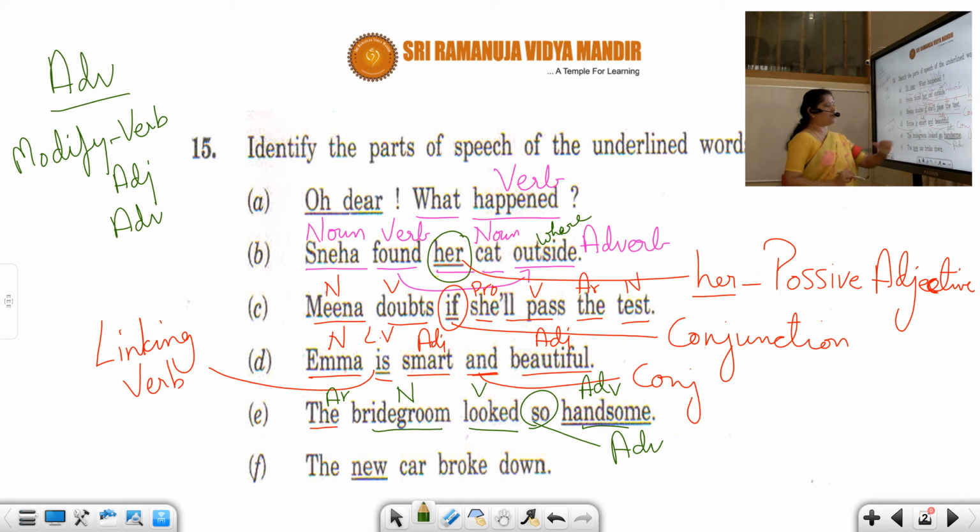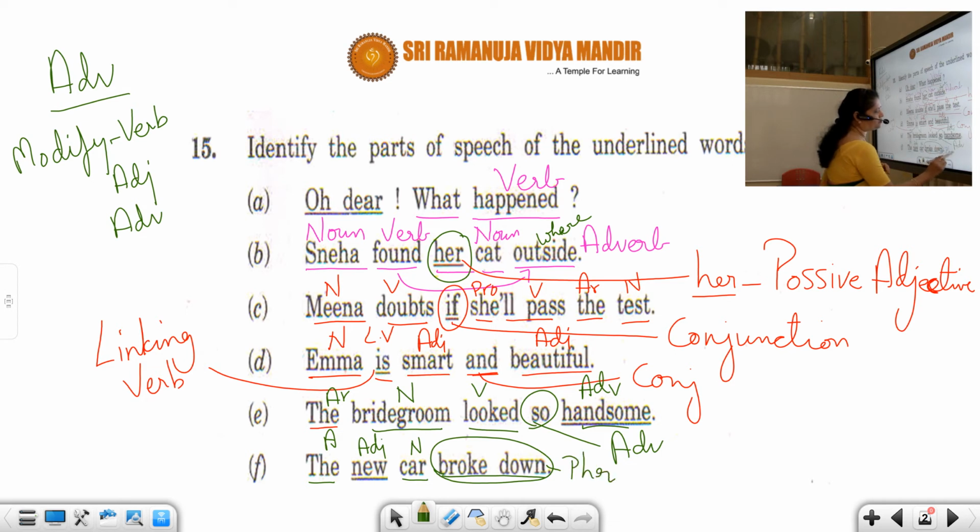The new car broke down. The is article, car is noun. Which car? New car. So because it's modifying the noun, it is adjective. Broke down. Look at this carefully, students. This is together a word. Broke down, together is a word. It's a phrasal verb, which means it's a verb.